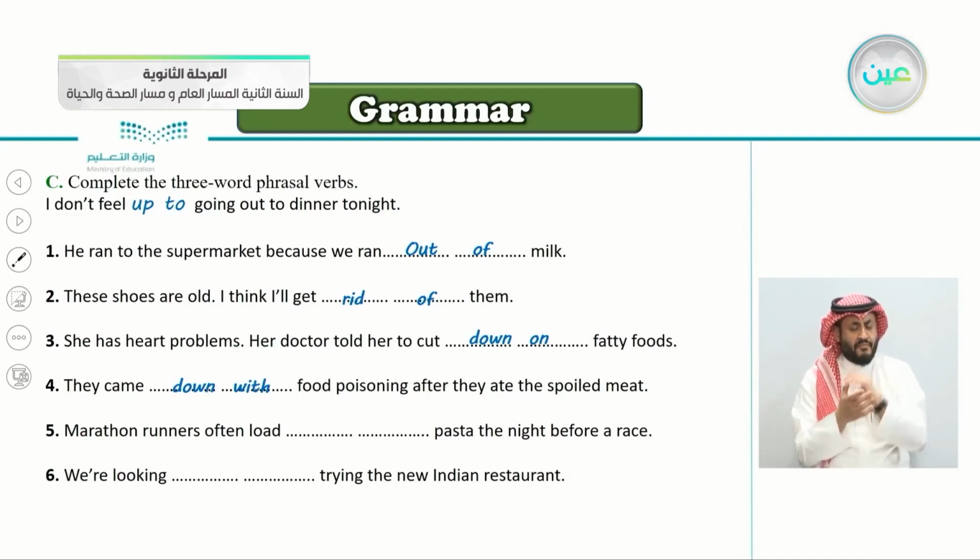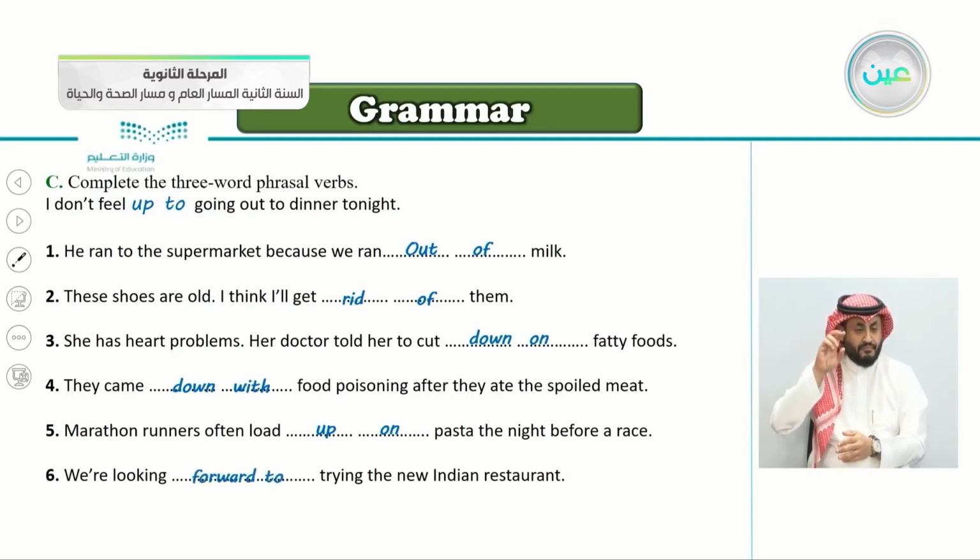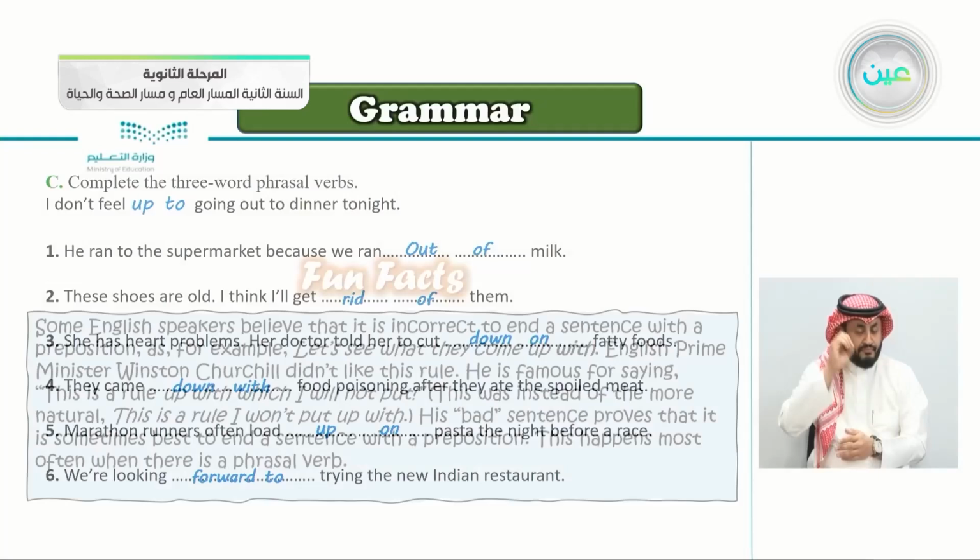So marathon runners often load, very good, load up on pasta the night before a race. Number six, we're looking the new Indian restaurant. When you want to try something in the future, and you're excited about it, you're looking, very good, forward to trying the new Indian restaurant.